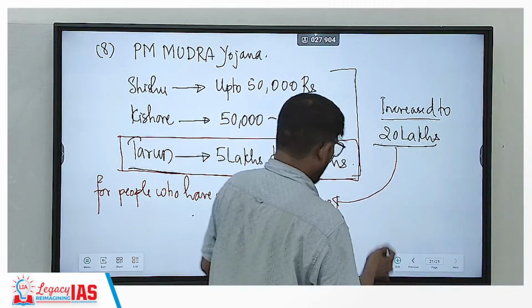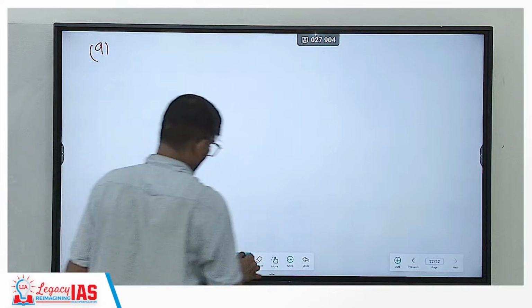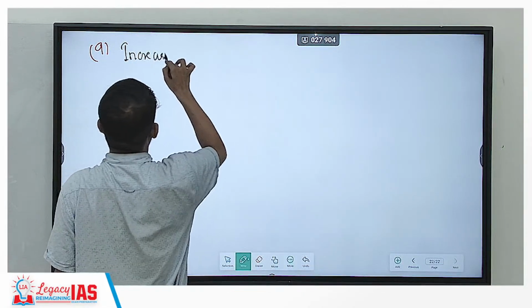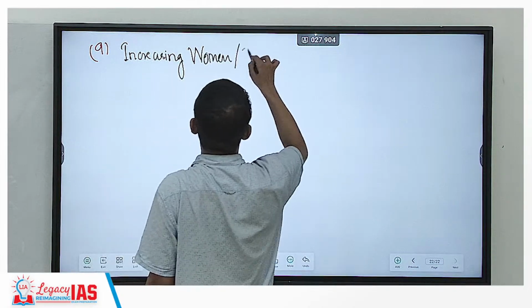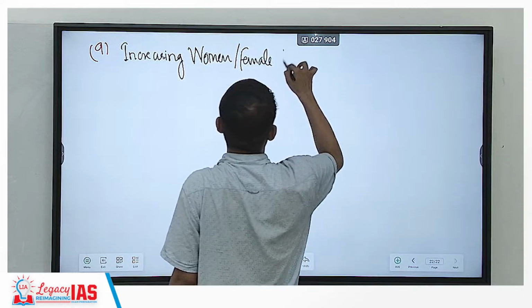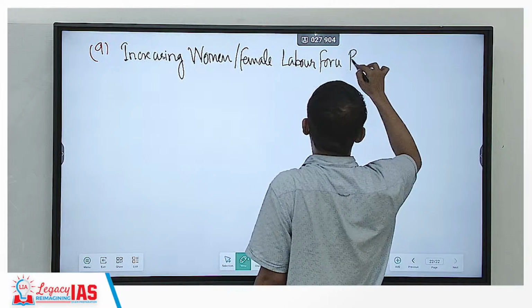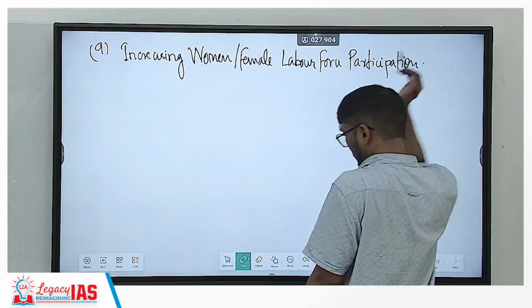Now, another very important focus area of the government is increasing female labor force participation.